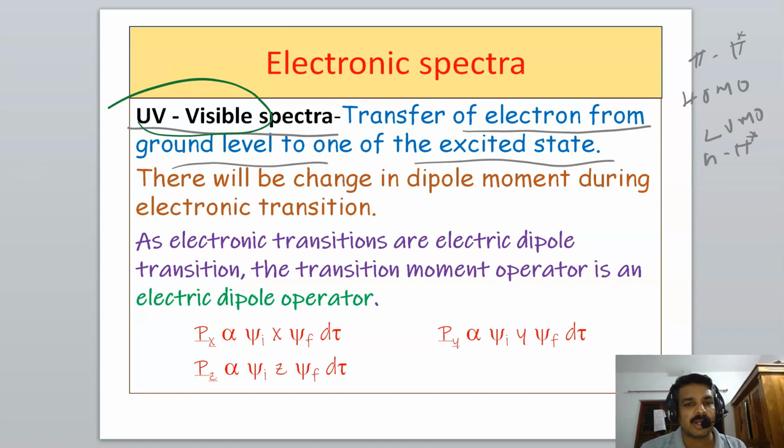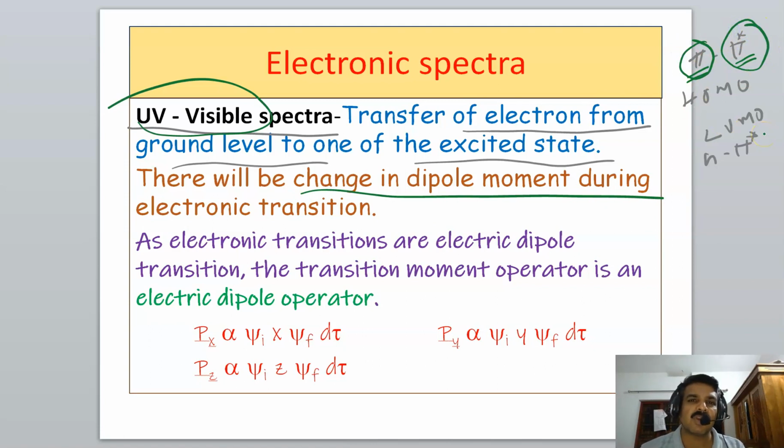And during electronic transition, there will be a change in dipole moment. Because in the transition of an electron from a bonding orbital to an anti-bonding orbital, there will be a change in bond order. So consequently, there will be a change in bond length. So the dipole moment will change. So electronic transitions are electric dipole transitions.